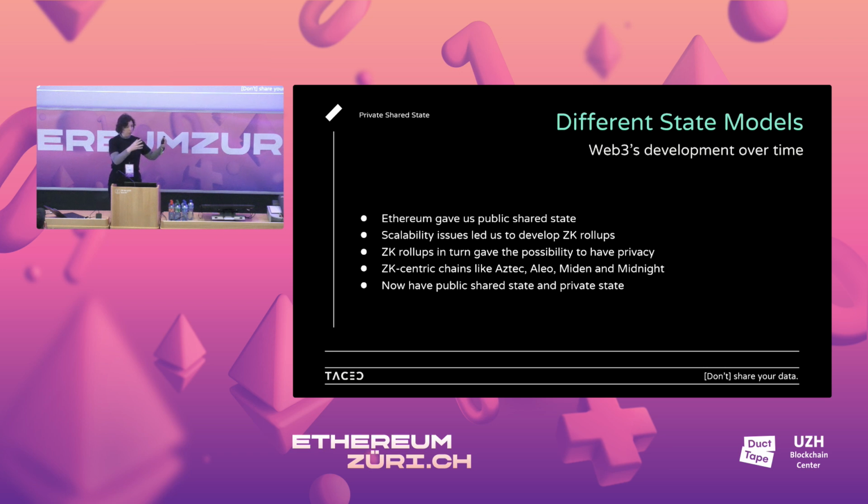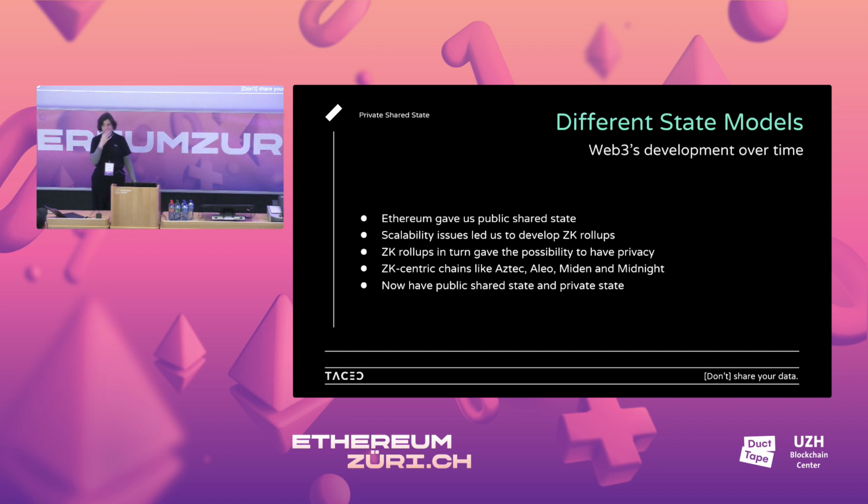You had this state transition machine that would take some data, change its state, move it around. You could then build smart contracts, you could do stuff with this data, this is how DeFi evolved, all this kind of stuff. And this was great, and having everything public meant that everybody could look at it, everybody could verify it, and this was one of the coolest things about Ethereum. But then as people started to actually build more and more stuff on top of this state and this data, it became not so efficient, let's say.